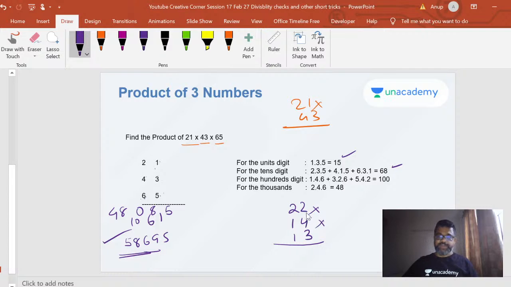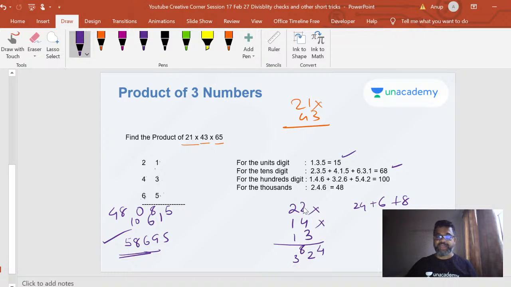So I first multiply all the units place. 4 into 3 into 2, 24. Then I multiply, remember, the tens place with the units place to get all the tens places. So 2 into 4 into 3, which is 12 into 2, 24, plus 1 into 2 into 3, which is 6, plus 1 into 2 into 4, which is 8. All right, so what is this? 30 plus 8, 38.